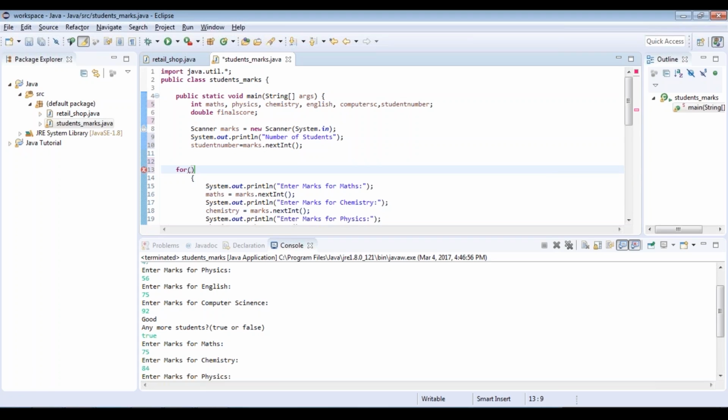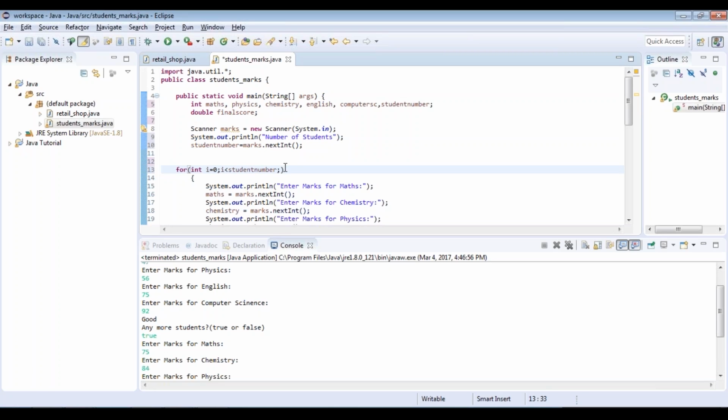So I'm going to use a variable known as I, which will increment its value and always keep comparing with the number of students. So let's say int I equal to 0, because always the numbering in Java programming, be it the numbering of array, be it the number of looping, everything is suggested to start from 0. The counting system in Java or most programming languages starts from 0 instead of 1, so it's always recommended that you start from 0. Now for I is equal to 0, I less than student number.